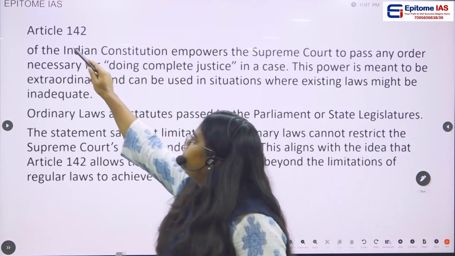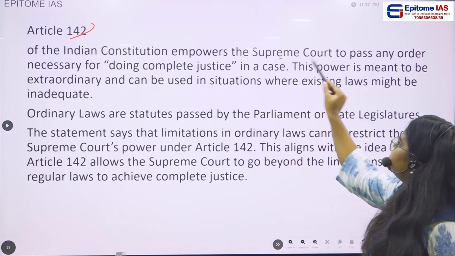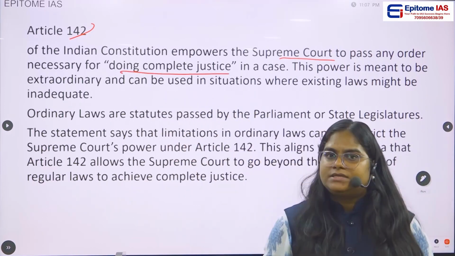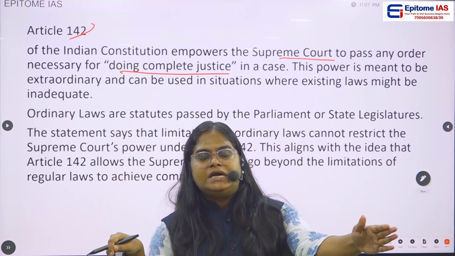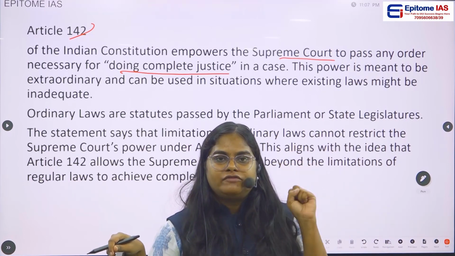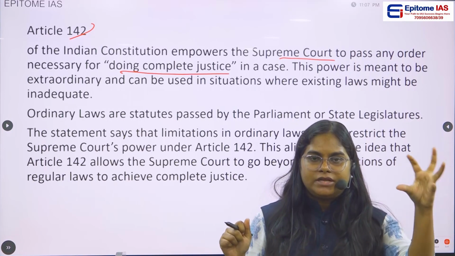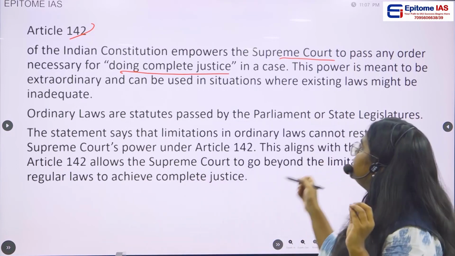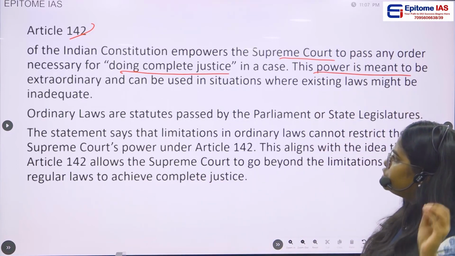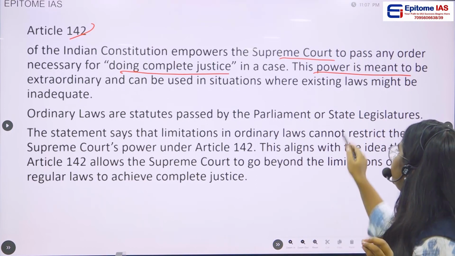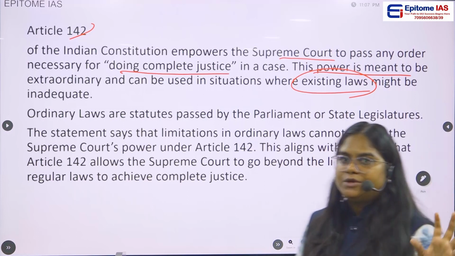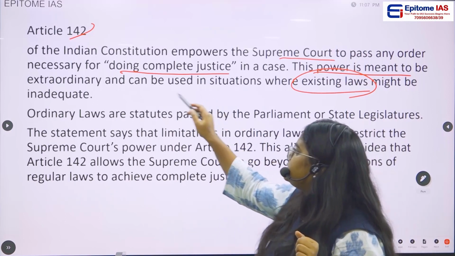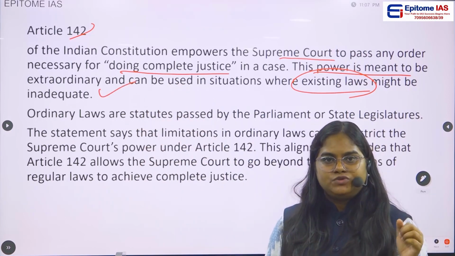See here, Article 142 of the Indian Constitution empowers the Supreme Court to pass any order necessary for doing complete justice. There is a case and the Supreme Court has to deliver complete justice, then the Supreme Court of India is not limited by the restrictions placed by any parliament's law or any law made by the state legislatures. This power is meant to be extraordinary and can be used in situations where existing laws might be inadequate. Let us say there is an existing law which is inadequate. Obviously, in that case, this extraordinary power can be used by the Supreme Court of India.